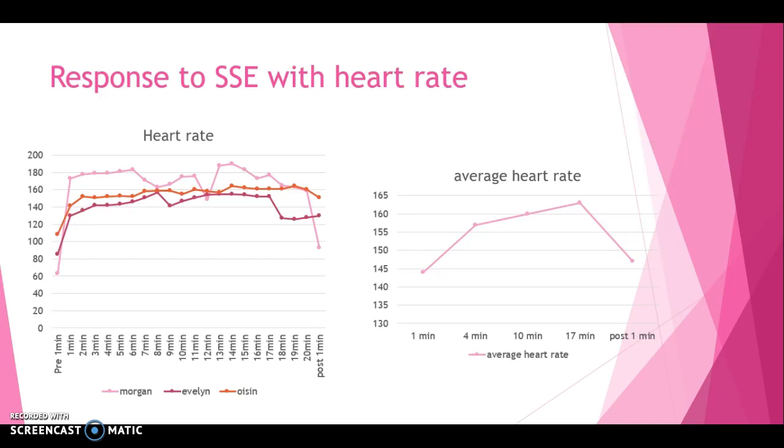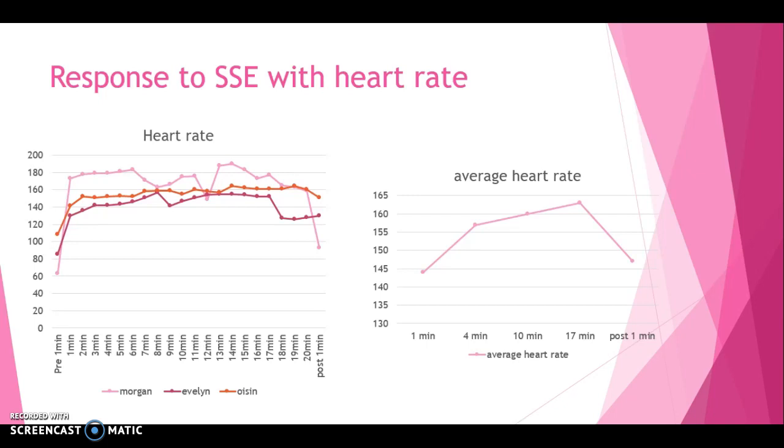This is shown by the experiment when looking at the average heart rate for 3 clients. The heart rate increased in the times 4, 1, 4, 10 and 17 and post 1 minute. As you can see on the second graph, their beats per minute increased by 9.2, 9.8 and 9.8 and decreased by 9%. Therefore, this shows in the 1 to 4 minute there is a bigger percentage rate than in the 4 to 17 minutes, which shows that the heart is starting to plateau.